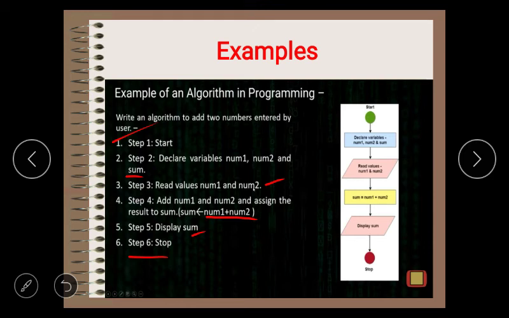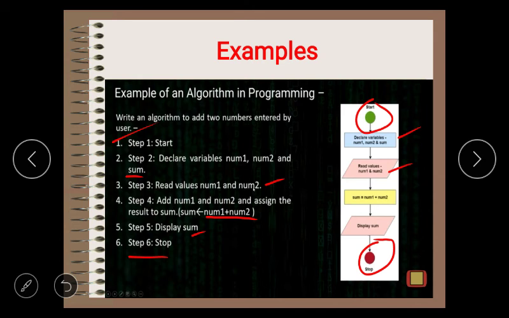Here we can see start and stop denoted by circles with green and red color. The rectangle is doing processing, and the parallelograms are doing input and output. So declaring the variables is input, and we read the values into number 1 and number 2 which are given by the user.